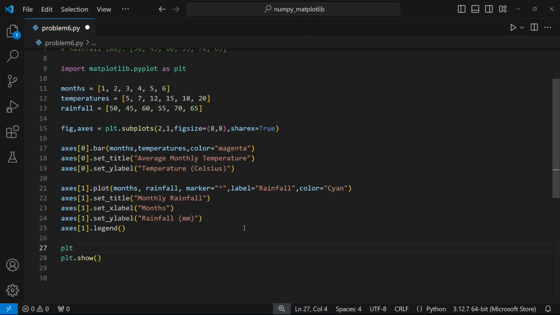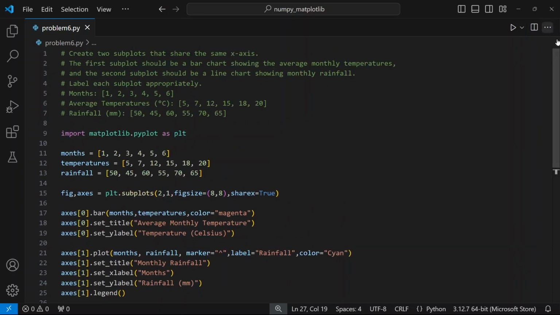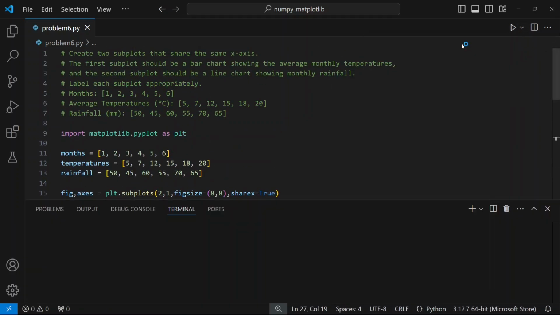Now there is another option that we have, which we could have used in the previous program as well. That is plt.tight_layout. It automatically optimizes the spaces between the different plots. It adjusts the two plots nicely within the entire figure. So let's see how the output looks.